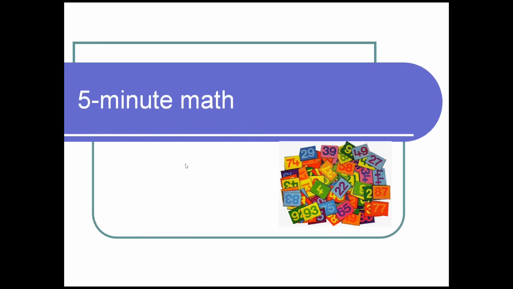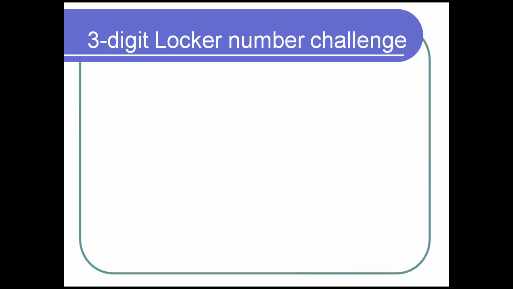All right, 5-minute math. So you look at the clock. You have either 5 minutes before the bell's gonna ring and they're gonna go out to the bus or walk home or whatever they do, or 5 minutes till lunchtime. And you want to give them something to do, but you don't want to give them too much to do. And you don't want it to be very much of a hassle, and you know what I'm talking about. So here's what I came up with: the 3-digit locker number challenge. I have thousands of these, and I'll tell you how I got them in just a minute.